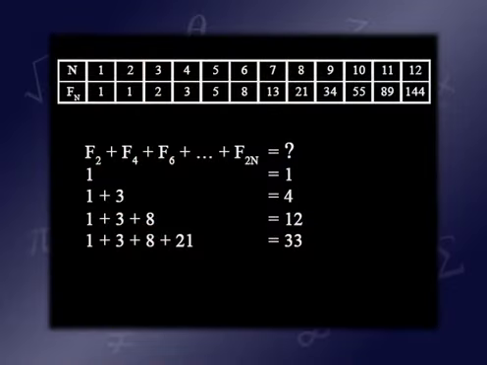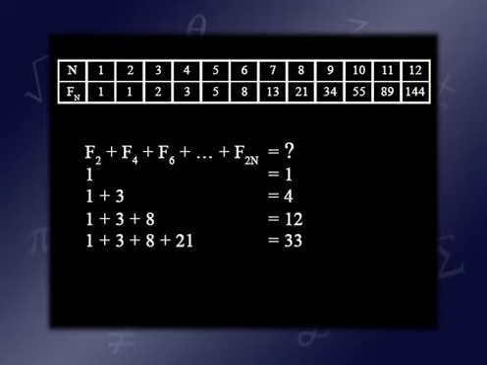All right, here's another question. What would happen if you were to sum the first n even positioned Fibonacci numbers? That is, what's f2 plus f4 plus f6 all the way up to f2n? Well, the first thing we should do is look at the data. So f2 is 1, f4 is 3, f6 is 8. As we add these numbers up, we have 1 plus 3 is 4, 1 plus 3 plus 8 is 12, 1 plus 3 plus 8 plus 21 is 33.